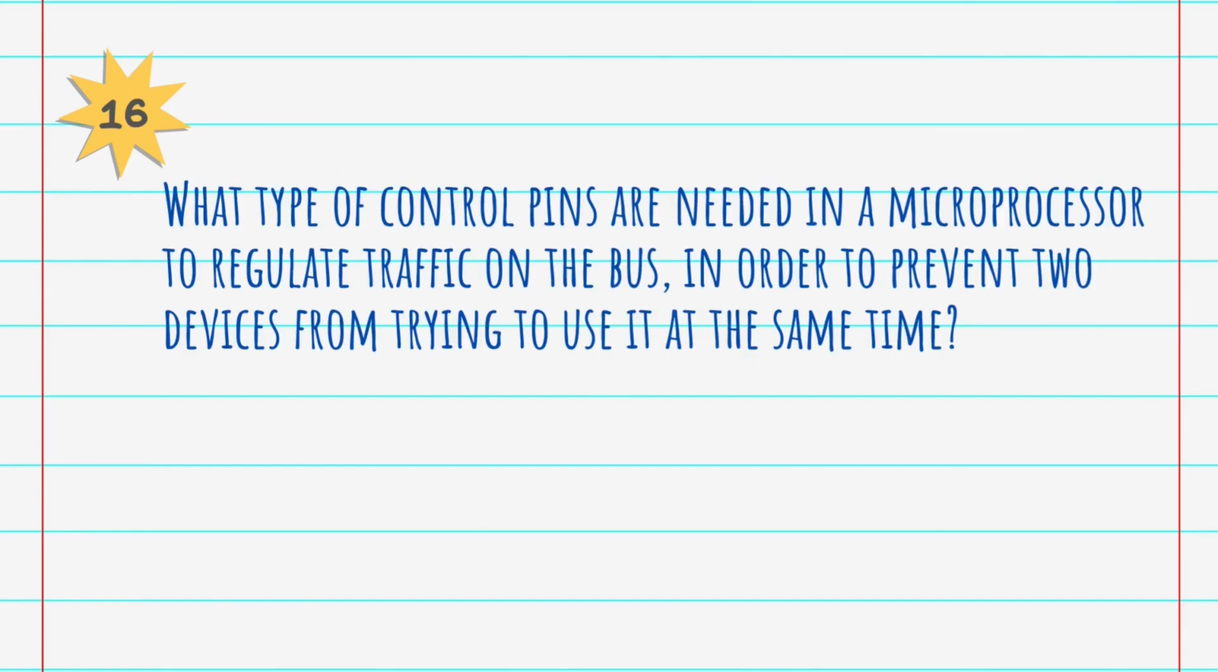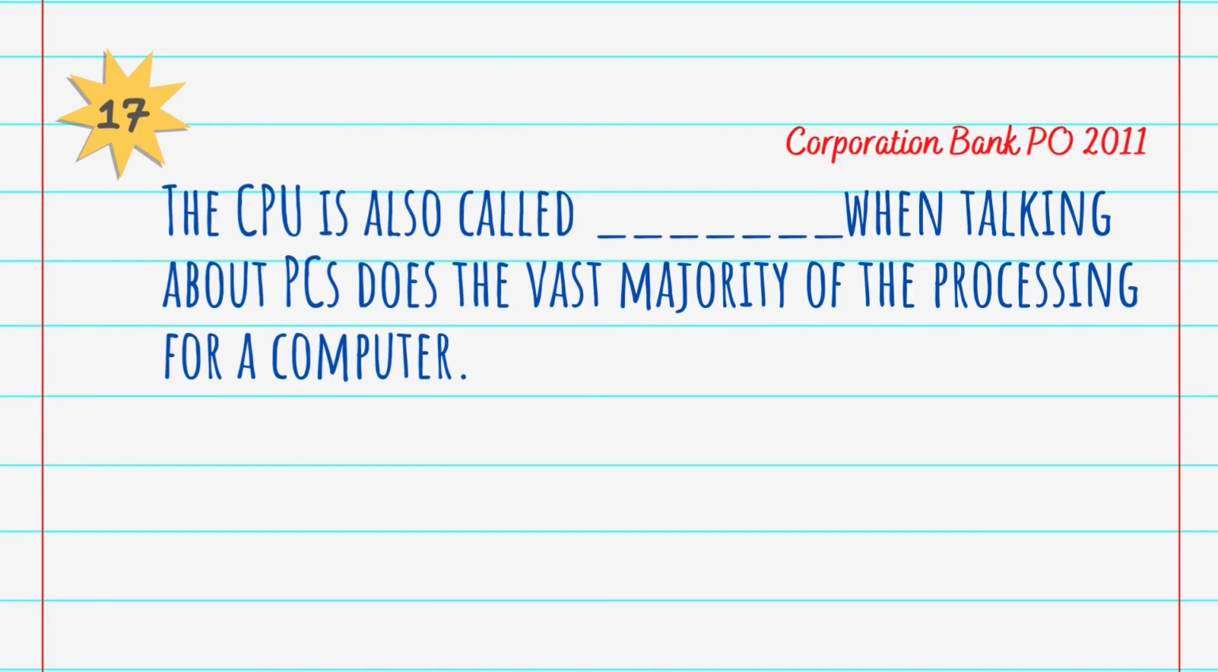Then based on this microprocessor, our next question is: what type of control pins are needed in a microprocessor to regulate traffic on the bus in order to prevent two devices from trying to use it at the same time? And the answer is bus arbitration. Bus arbitration type of control pins are needed in a computer processor to regulate traffic on the bus in order to prevent two devices from trying to use it at the same time.